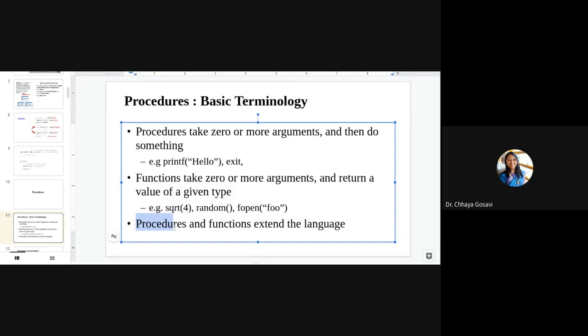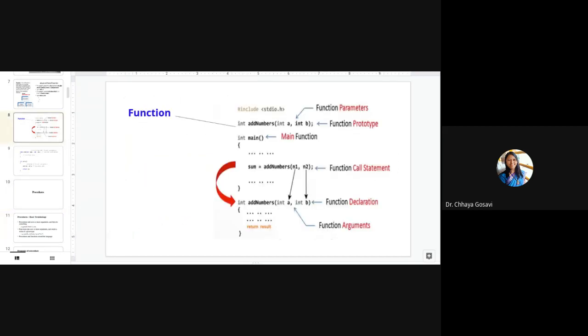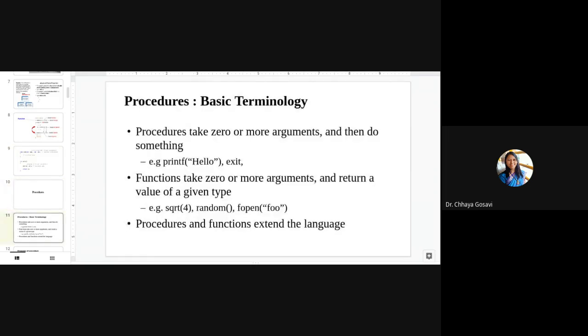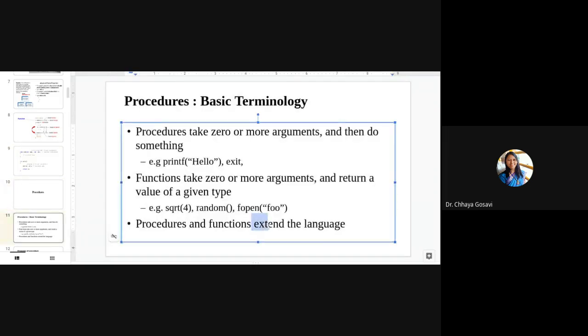And why we need functions and procedures: they are mainly used to extend a language. In C language, we use #include stdio.h or string.h. These header files are nothing but all the functions of string or math.h, math functions, etc., clubbed together. These are mainly used to extend the language. You can create your own library header file with the functions needed for your project.